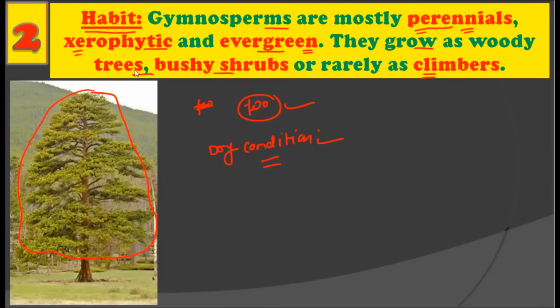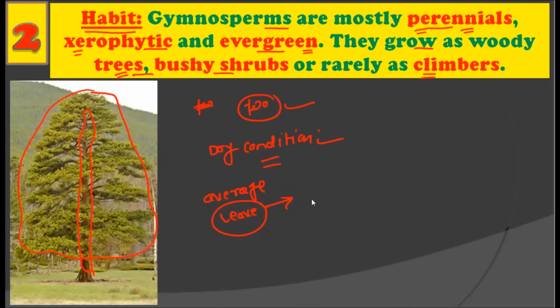They grow as woody trees. Now, in the picture, you can see these plants can grow as woody trees, containing very strong wood, as well as bushy shrubs. Now, shrubs are those plants which have a very average height plus lots of leaves, which are compactly arranged with each other.